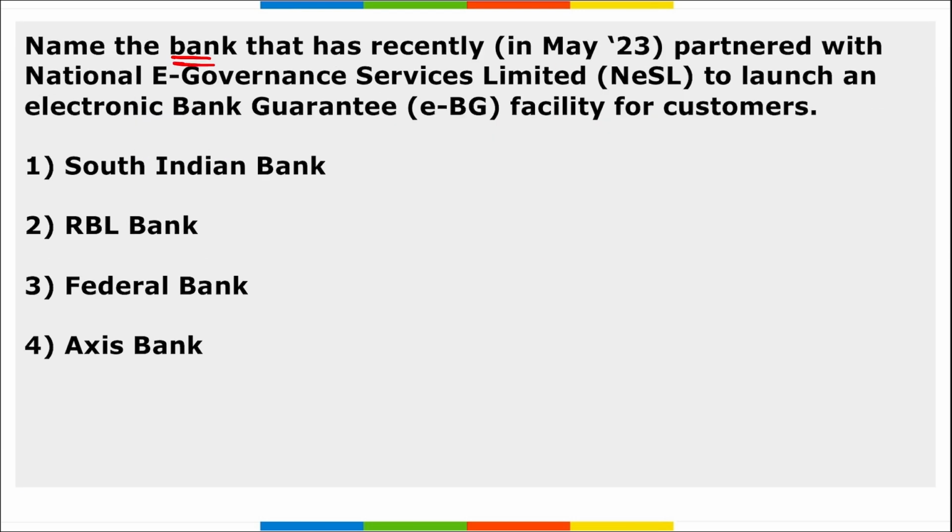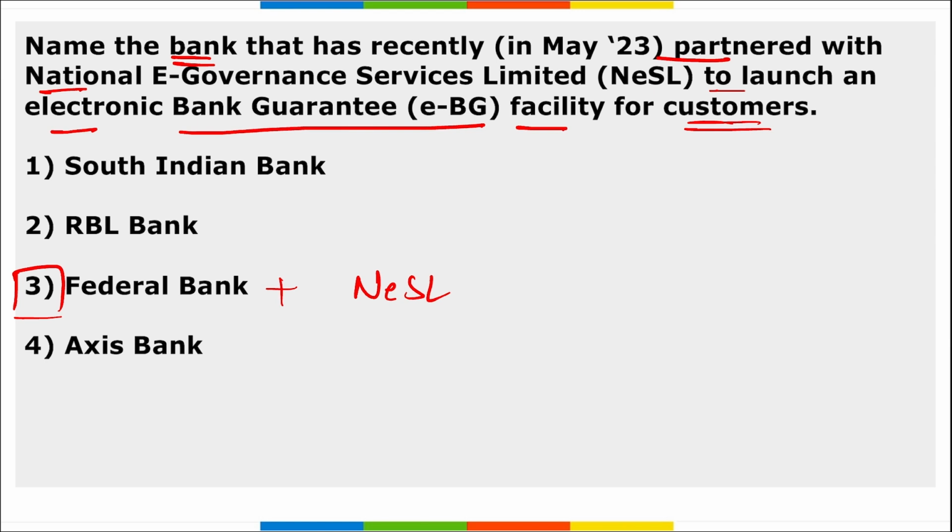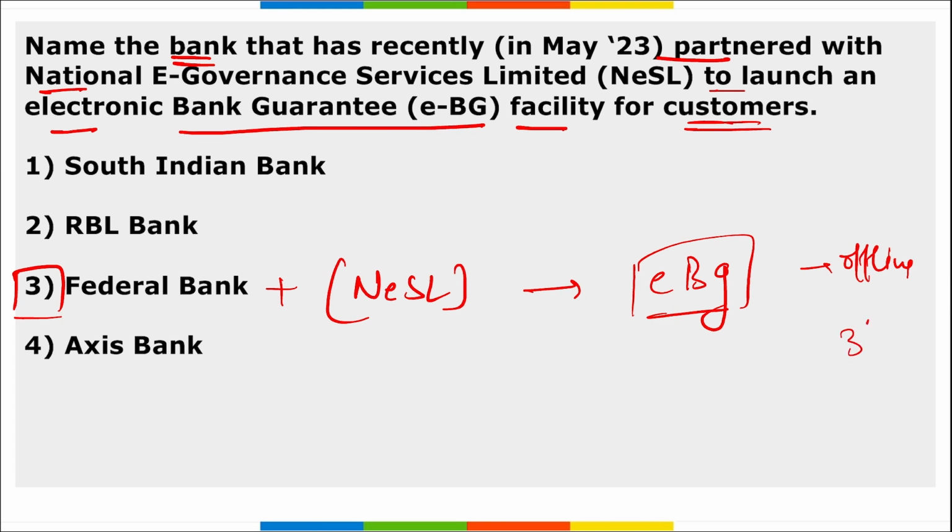Next, name the bank that has recently partnered with National E-Governance Services Limited to launch an electronic bank guarantee facility for customers. So which bank is it? It is Federal Bank. They tied up with NeSL, that is National E-Governance Services Limited, to launch EBGs. Earlier, these bank guarantees were given offline and it used to take 3 to 4 business days to complete.